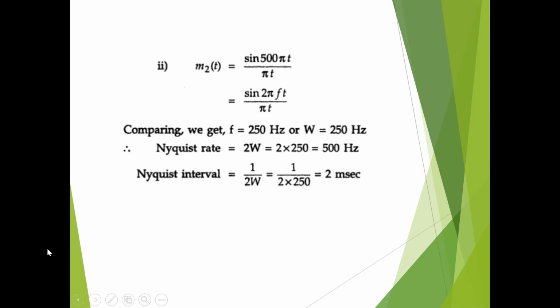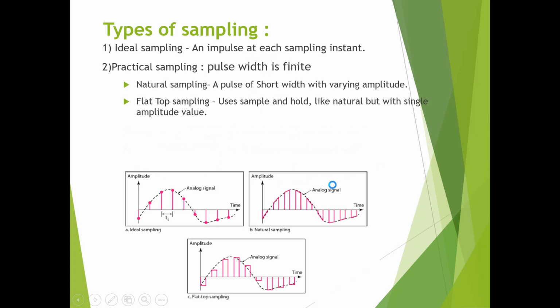Similarly for another example, m of t is equal to sine 500 pi t divided by pi t. You can again compare with sine 2 pi f t divided by pi t. So you can find f by putting into the formula, and you will get your answer, that is 500 hertz and 2 millisecond.